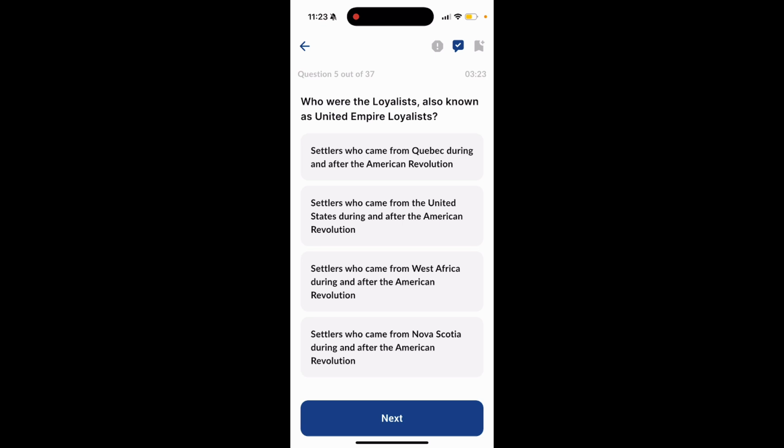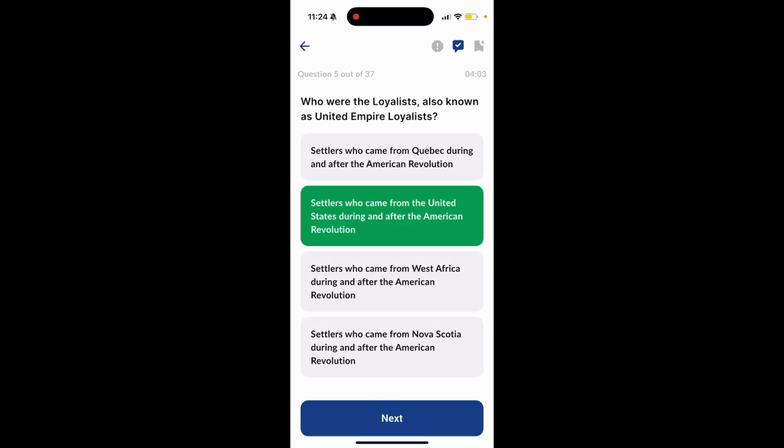Question 5. Who were the Loyalists, also known as United Empire Loyalists? Option 1, settlers who came from Quebec during and after the American Revolution. Option 2, settlers who came from United States during and after the American Revolution. Option 3, settlers who came from West Africa during and after the American Revolution. Option 4, settlers who came from Nova Scotia during and after the American Revolution.